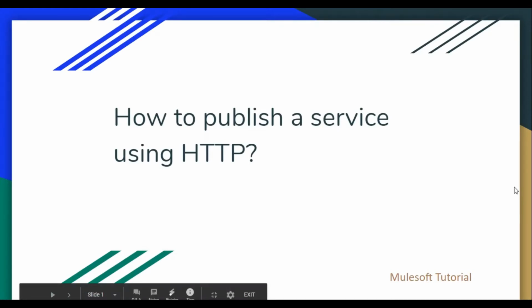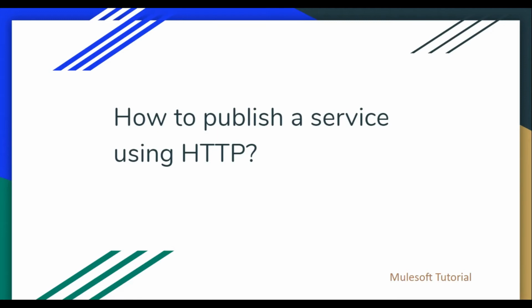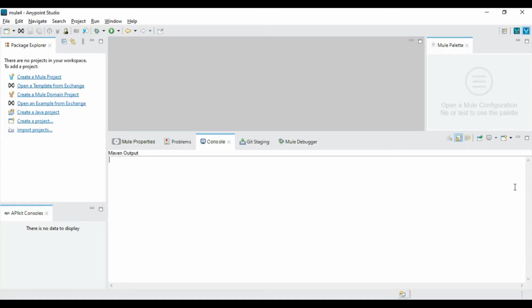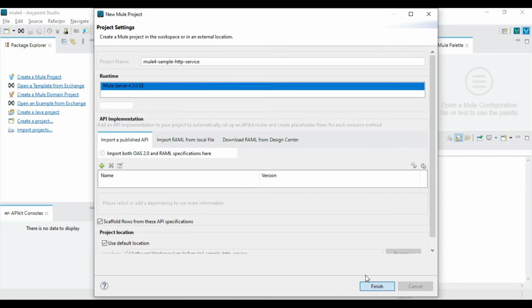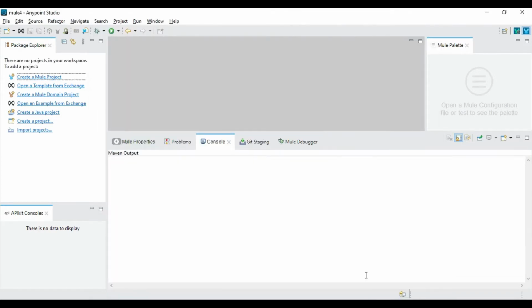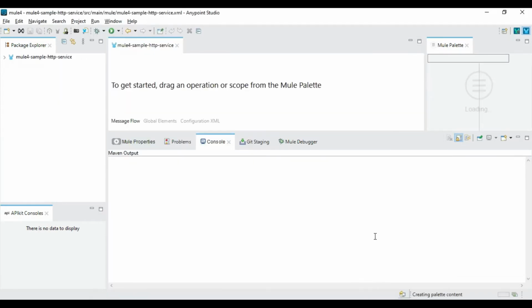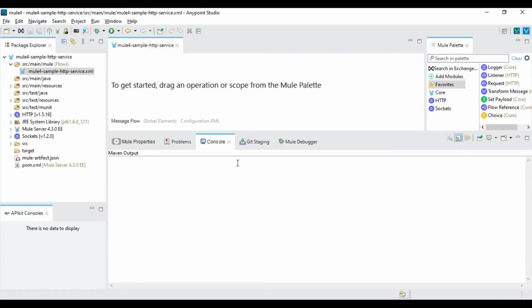Today I am going to demonstrate how to publish a service using HTTP. So let's open Anypoint Studio. I'm going to create a sample Mule project where I will define one name, mule-sample-http-service, and then click on the Finish button. It will create a sample Mule project.